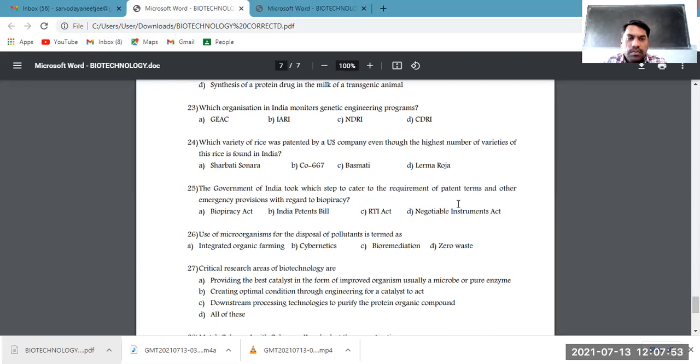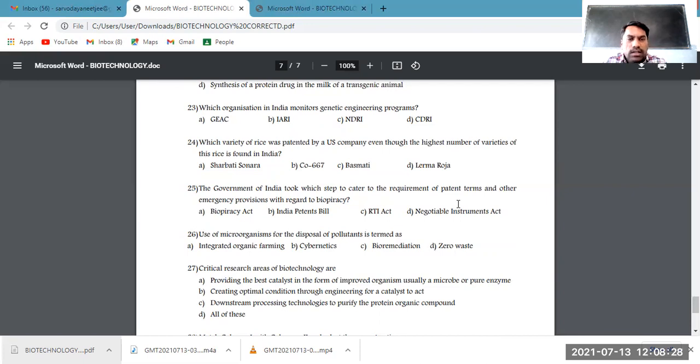Because of this, he is regarded as the father of the Green Revolution in India and the founder of radiation genetics. 4667 is one of the varieties of soybean, a good high yielding variety. Now the answer is basmati for this question. Lerma Roja is also a semi-dwarf high yielding wheat variety derived from a Mexican variety.